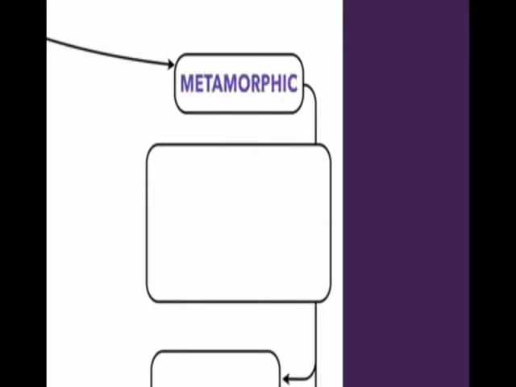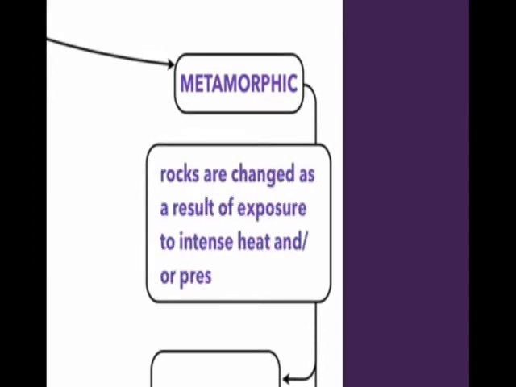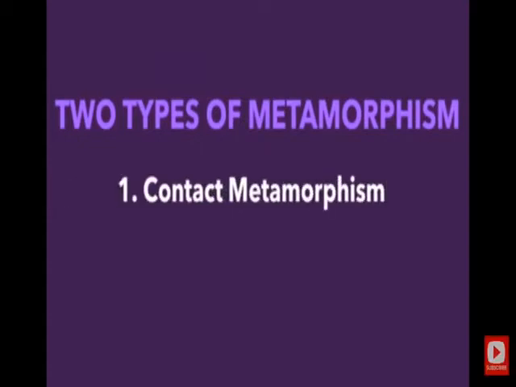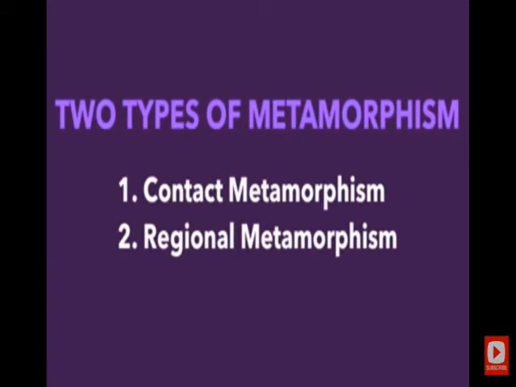And now our metamorphic rocks, these are ones that are going to undergo some sort of change, a metamorphosis. And what drives that change is exposure to heat, really intense heat, or pressure, intense pressure. So metamorphic rocks are rocks that are changed as a result of exposure to intense heat and or pressure. So there are two types of metamorphism that occur in nature. The first type is called contact metamorphism, and the second is called regional metamorphism. So let's talk a little bit about the difference between these two.